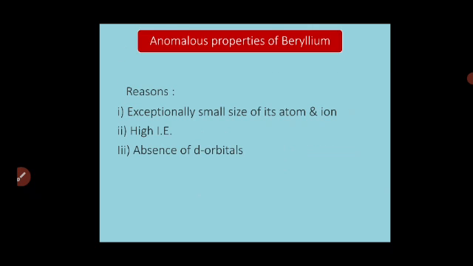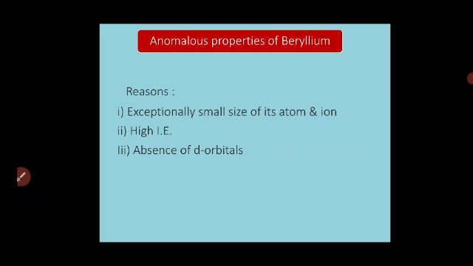Okay. Now let us see the important part of these group 2 elements, that is, the anomalous properties of beryllium. Beryllium comes in the second period, that is, the first element of group 2, and therefore it shows anomalous properties.